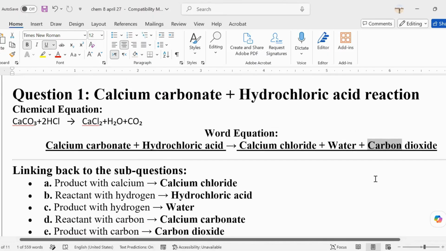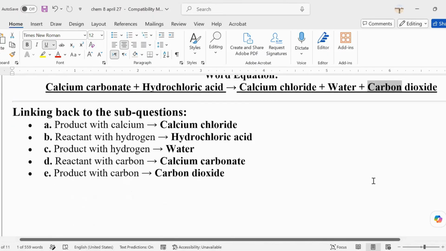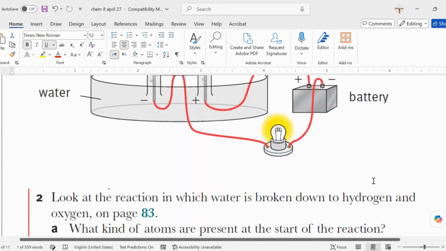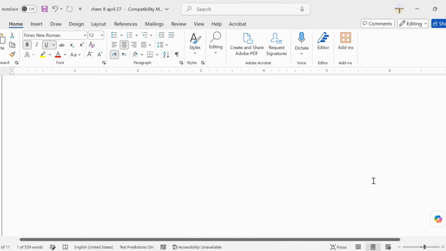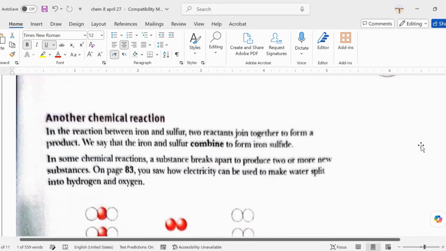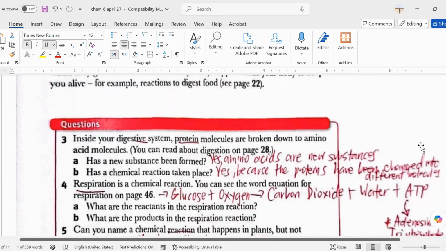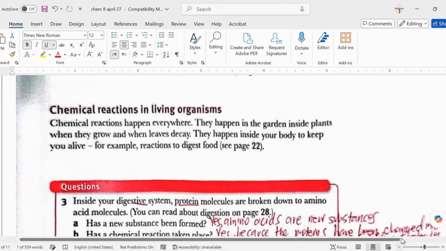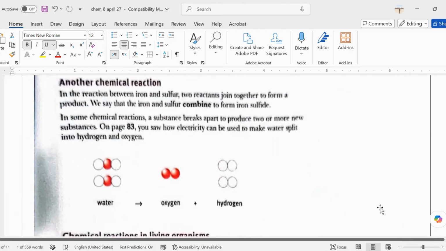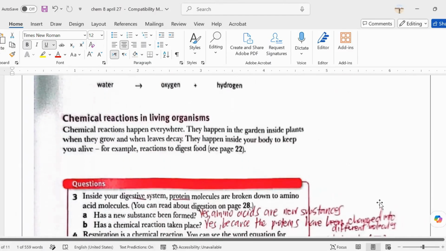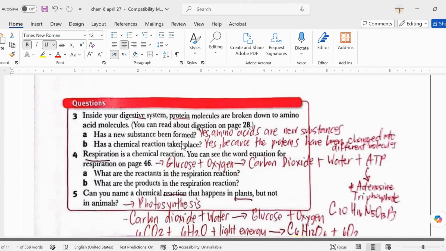So in your exam, you will encounter questions like this. Now this time, I skipped this one. I know it's a lot. Here, it's from your textbook, not your workbook, about the chemical reaction. I think I included this one.